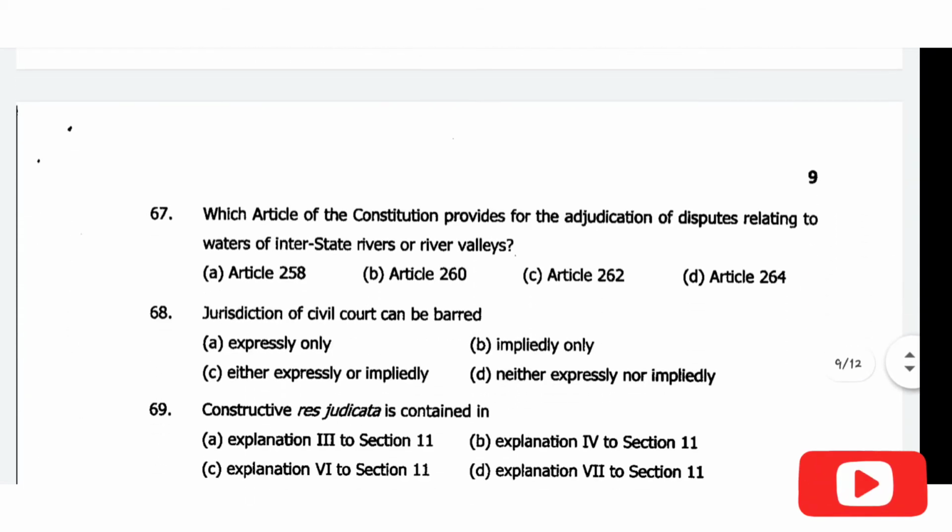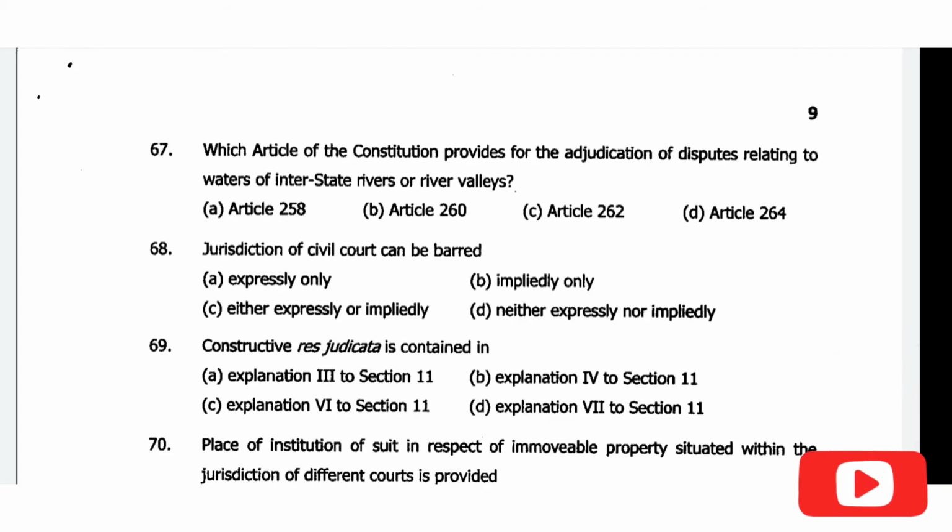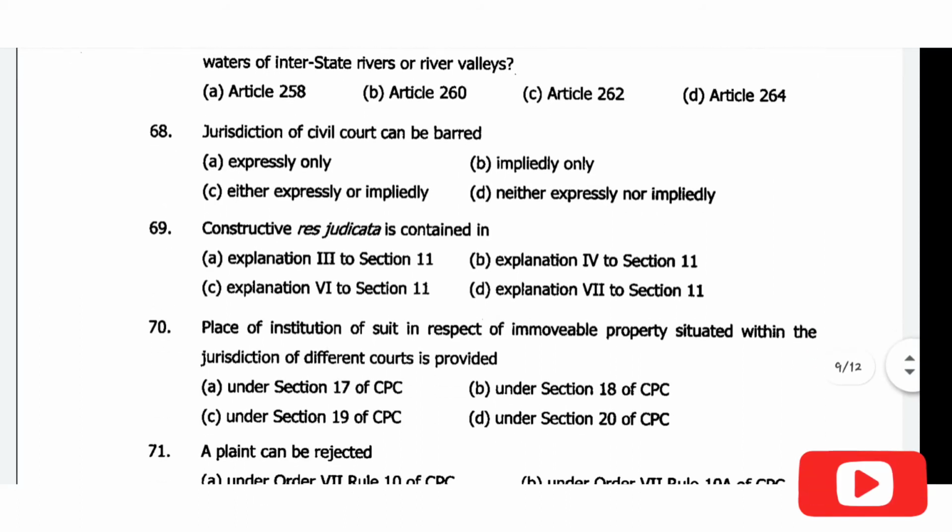Okay, then comes question number 67: which article of the Constitution provides for the adjudication of disputes relating to waters of interstate rivers or river valleys? So the correct answer of question number 67 will be option C, article 262. Okay, then question number 68: jurisdiction of civil court can be barred.